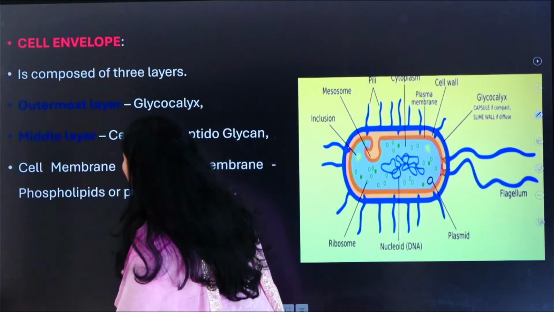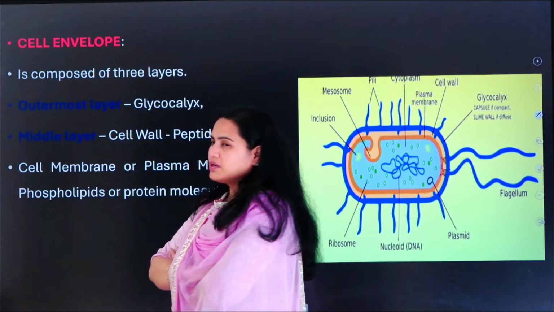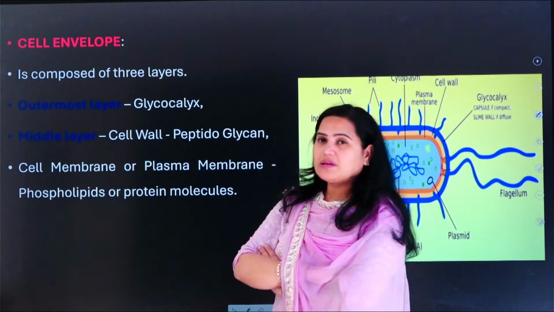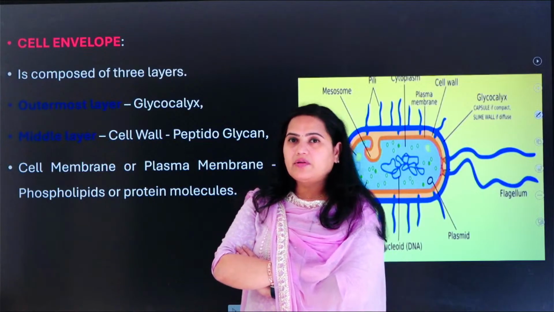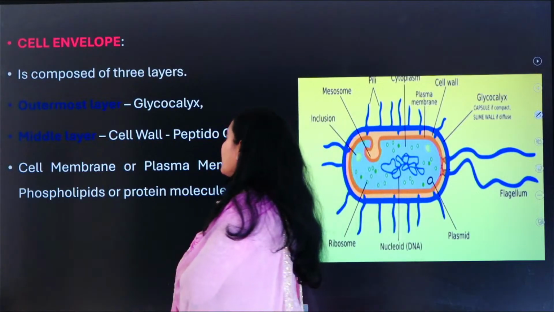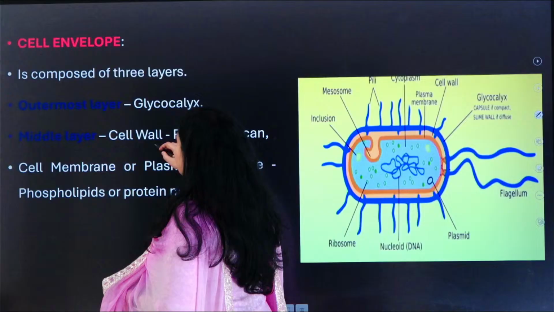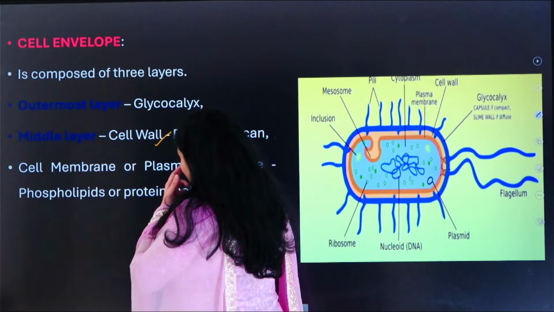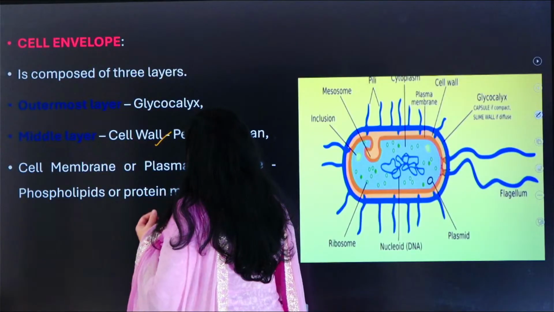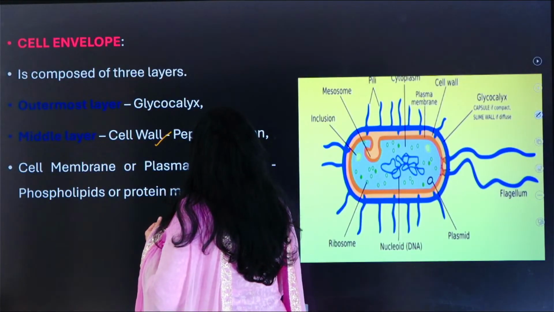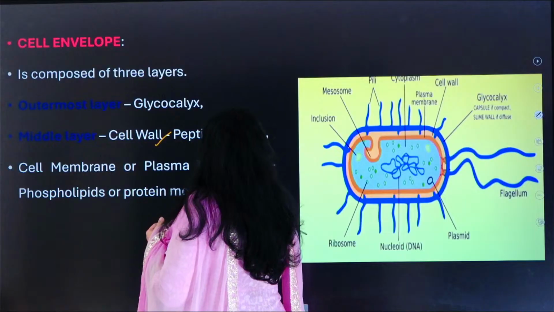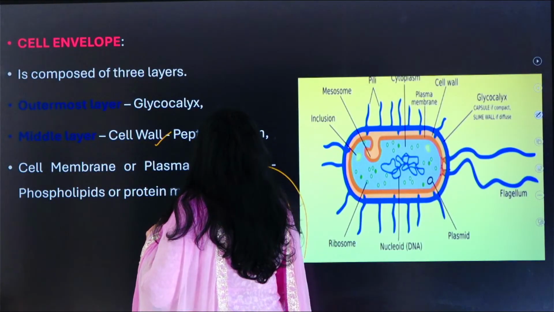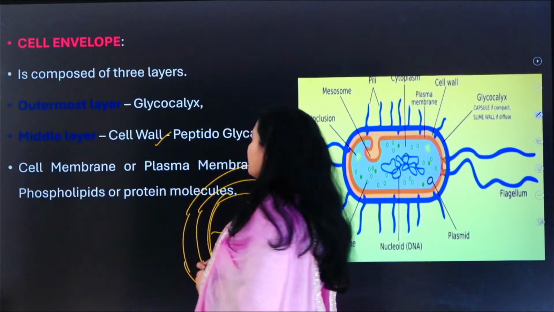So here, this font is very difficult to understand. I will do some modifications. Okay, so cell envelope consists of 3 parts. Okay, so what are those 3 parts? One is glycocalyx, and then we see the cell wall, plasma membrane, and then we see the cytoplasm, which is actually present. Okay, so in the eukaryotic cell there are 3 different layers which actually protect.